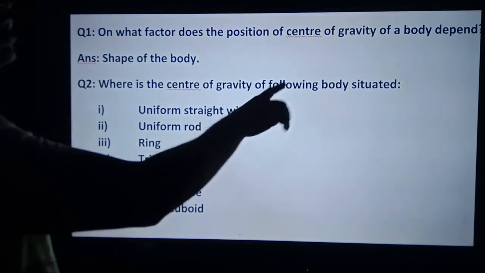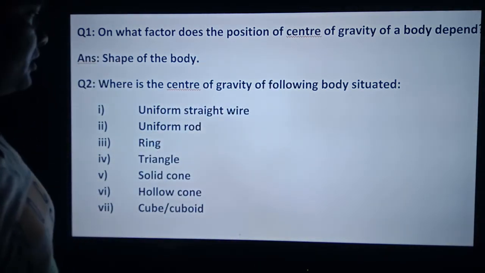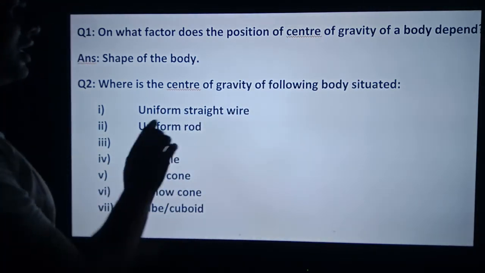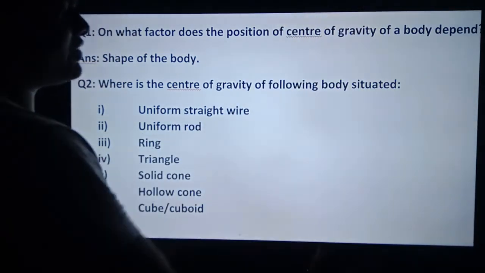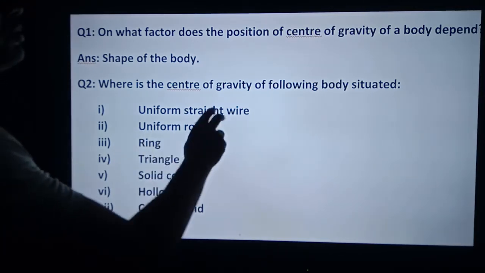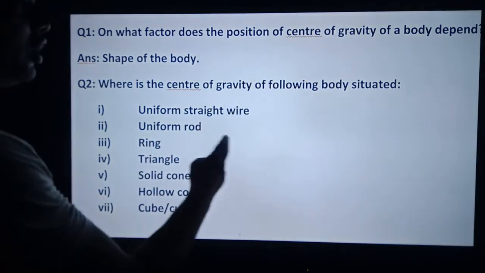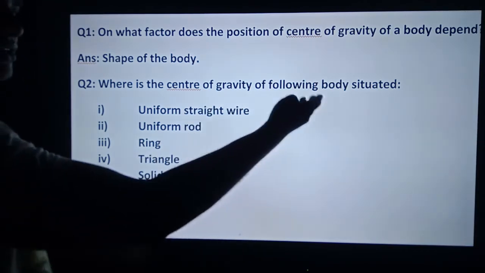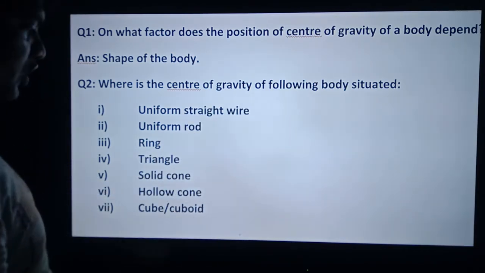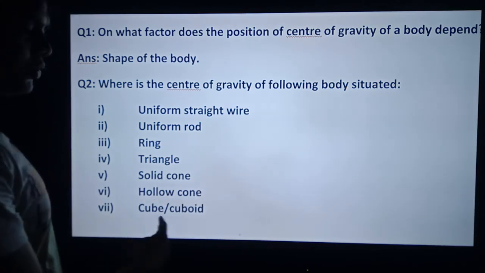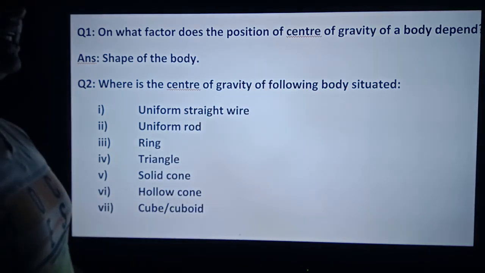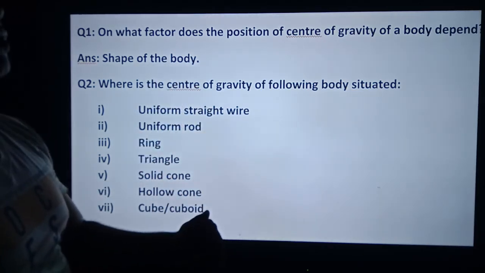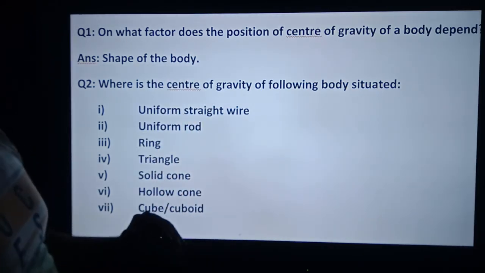Where is the center of gravity of the following bodies situated? All these bodies we have discussed earlier, so you only have to write the position of the center of gravity. Suppose uniform straight wire: at the center. Rod: intersection of the axis. Ring: geometrical center. Triangle: centroid or the intersection of medians. Solid cone, hollow cone and cuboid, these all we have discussed. So this first chapter, which includes torque and center of gravity, has been finished.